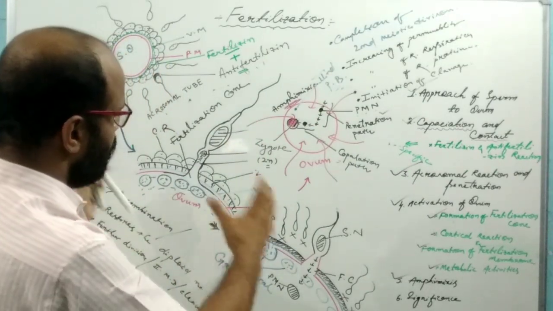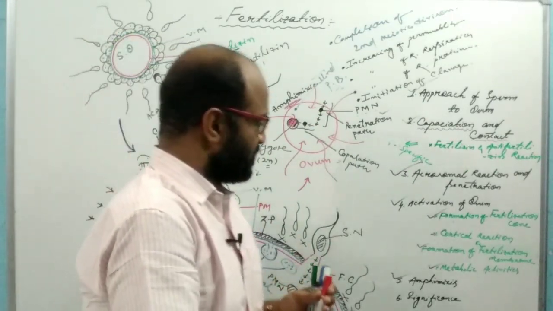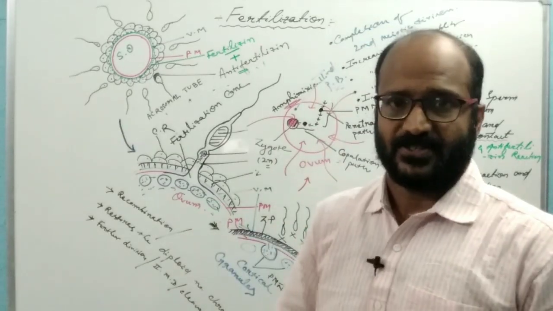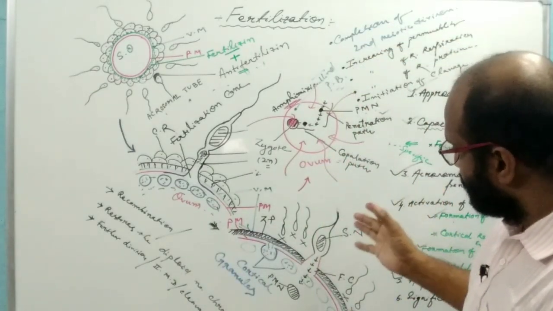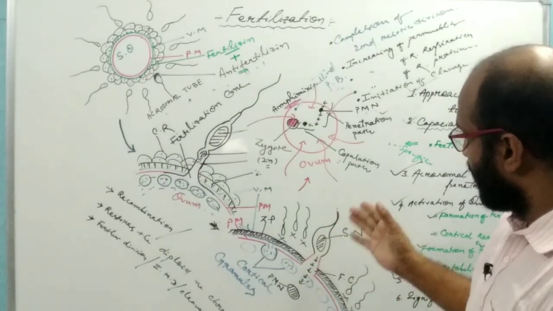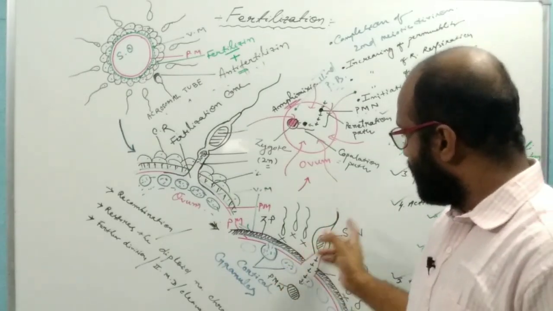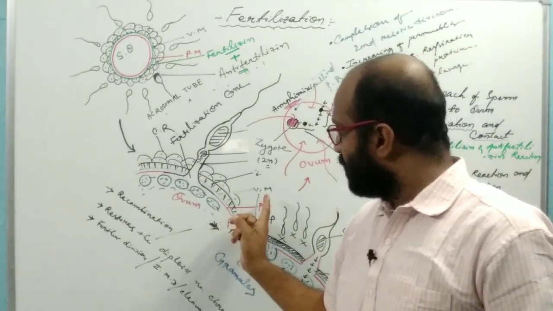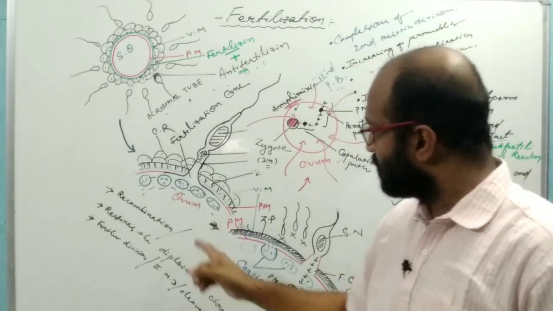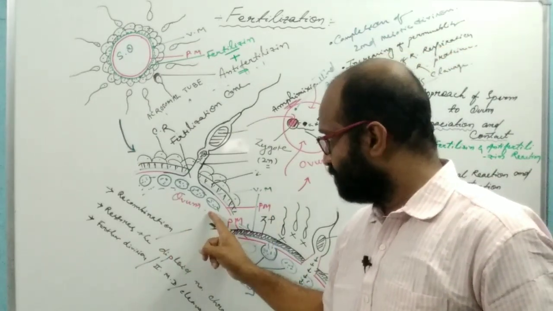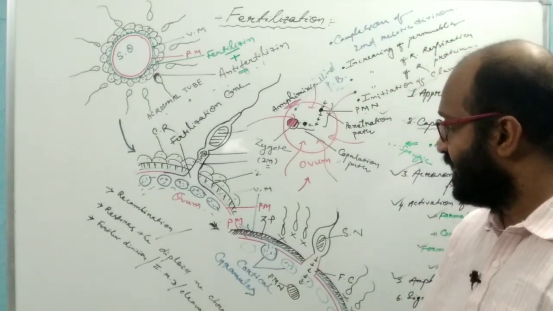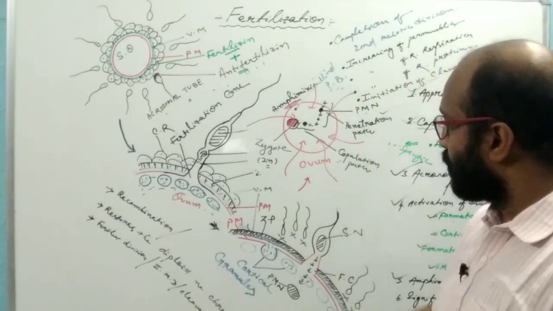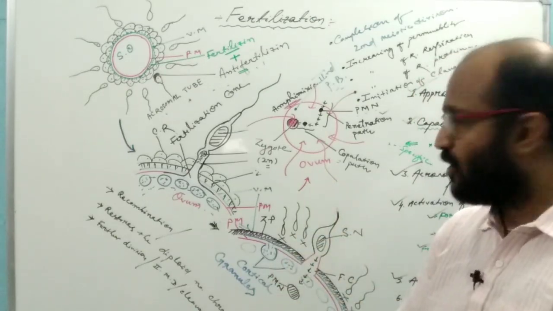So this is the whole process of fertilization, and its significance is that it brings two different haploid sets of chromosomes from different individuals. It means that fertilization helps in recombination and restores the diploid number of chromosomes generation after generation, and it helps further division.